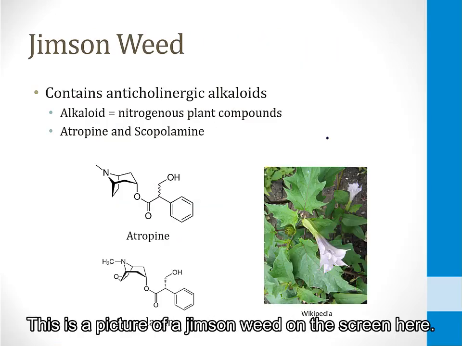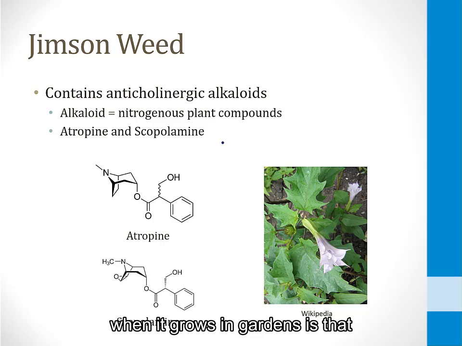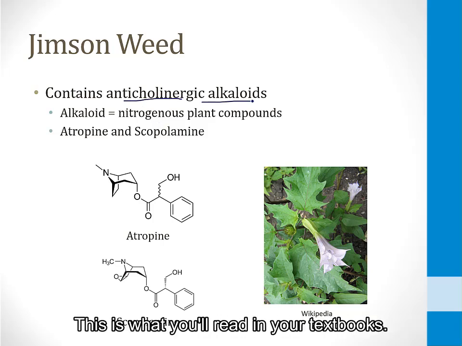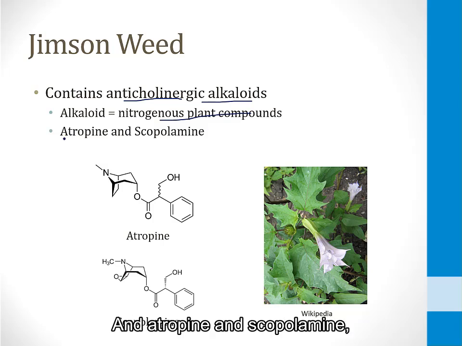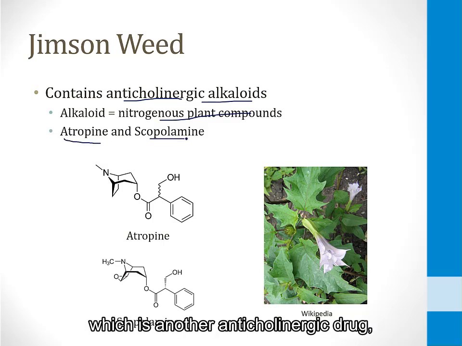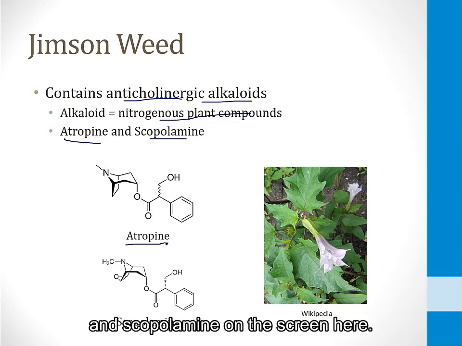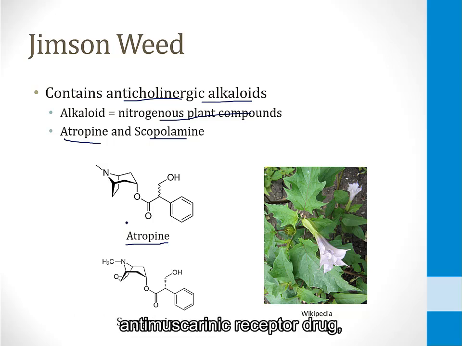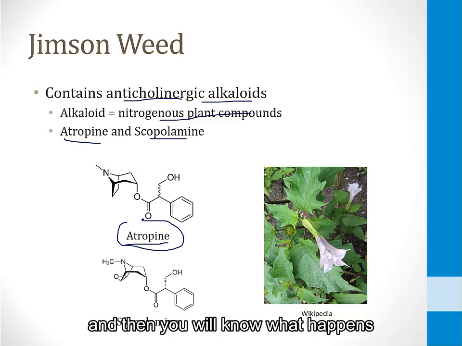This is a picture of Jimson weed on the screen here, and what you need to know about this weed when it grows in gardens is that it contains substances called anticholinergic alkaloids. This is what you'll read in your textbooks. An alkaloid is a nitrogenous plant compound, and atropine and scopolamine, which is another anticholinergic drug, are both nitrogenous plant compounds. This is the structure of atropine and scopolamine on the screen here. If you know that atropine is the classic anti-muscarinic receptor drug, then it's very easy to remember that Jimson weed contains atropine, and then you will know what happens when you are exposed to Jimson weed.